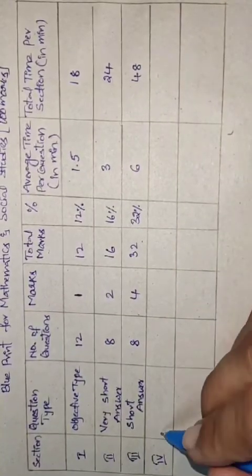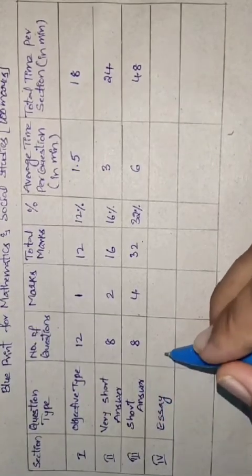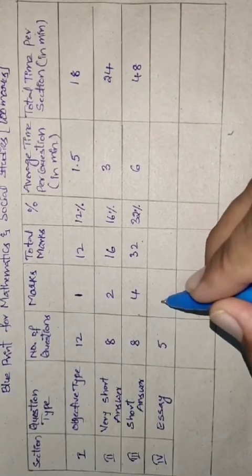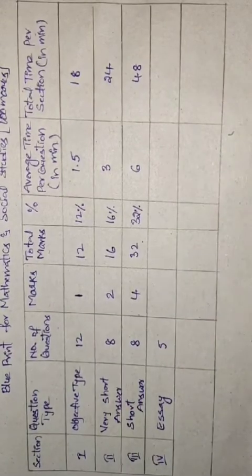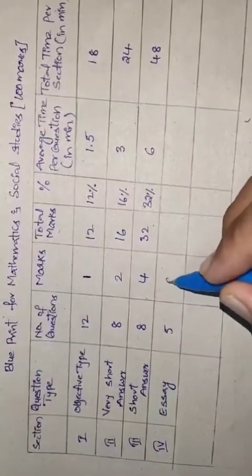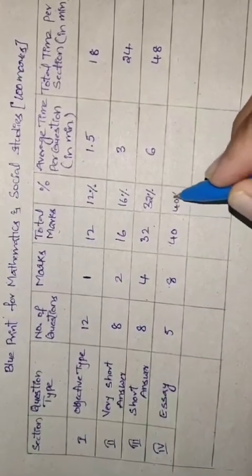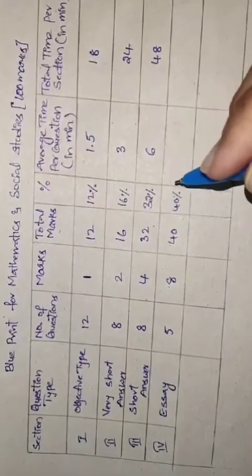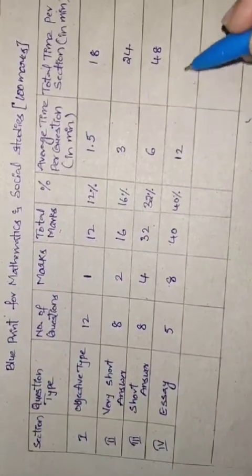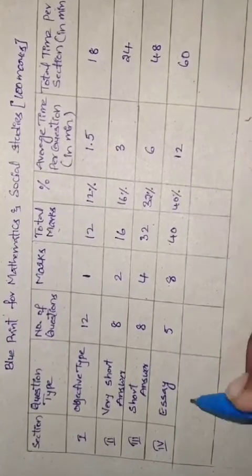And the last section is the essay. In the last section you will be having essay questions. The number of questions is 5, each question carries 8 marks, so the total is 40 marks, and the percentage is 40%. For each question you have to take 12 minutes, and with 5 questions, you have to complete the whole section in 60 minutes.